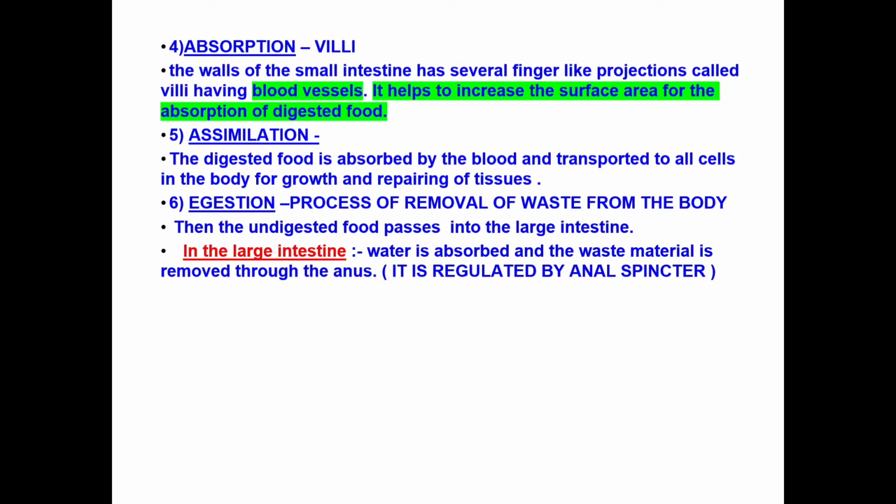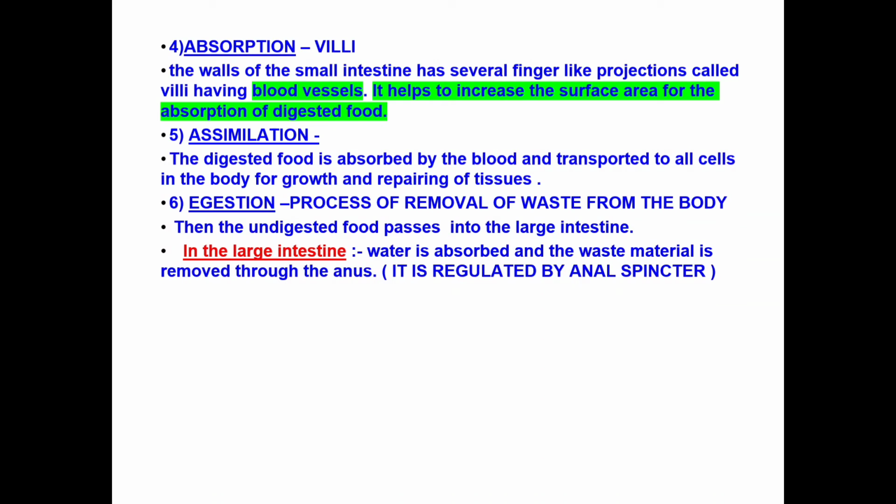Then comes the fourth part, that is absorption, which is done by the villi. You all know that the villi are found in the small intestine. They have several finger-like projections, right? They increase the surface area so that the absorption of food can occur. They are richly supplied with the blood vessels.